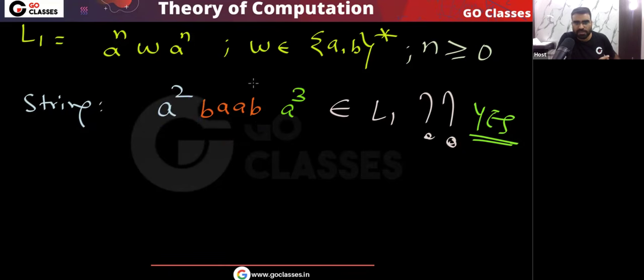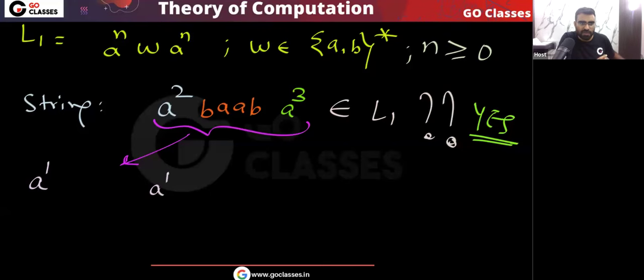Okay, is this clear? So remember here, the entire string you can consider as w, or what you can do, notice these are the possibilities. For example, here I can consider a power 1, and here also a power 1, and in between whatever I have, that I can consider as w. This whole thing I can consider as w. Do you agree with me? So now you can notice this is the template. So this string belongs to the language.